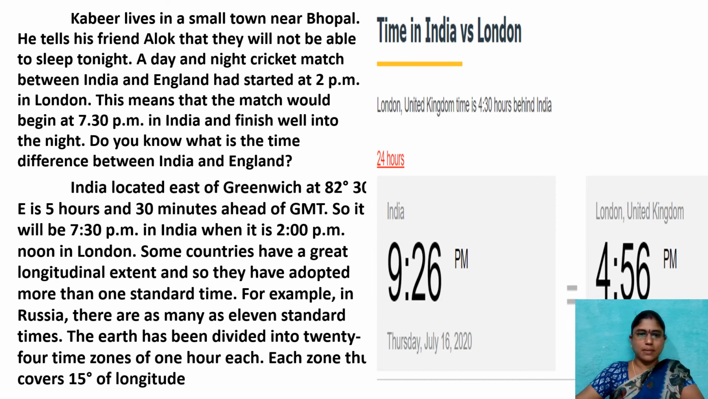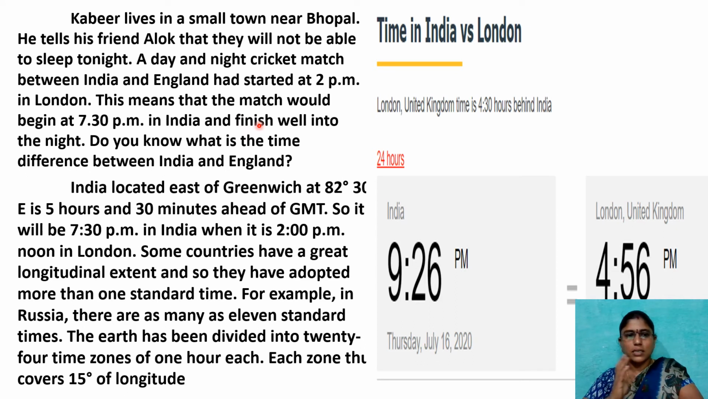One small example from your textbook. Kabir lives in a small town near Bhopal, in India. He tells his friend Alok that they will not be able to sleep tonight. A day and night cricket match between India and England had started at 2 p.m. in London. This means that the match would begin at 7:30 p.m. in India and finish well into the night.